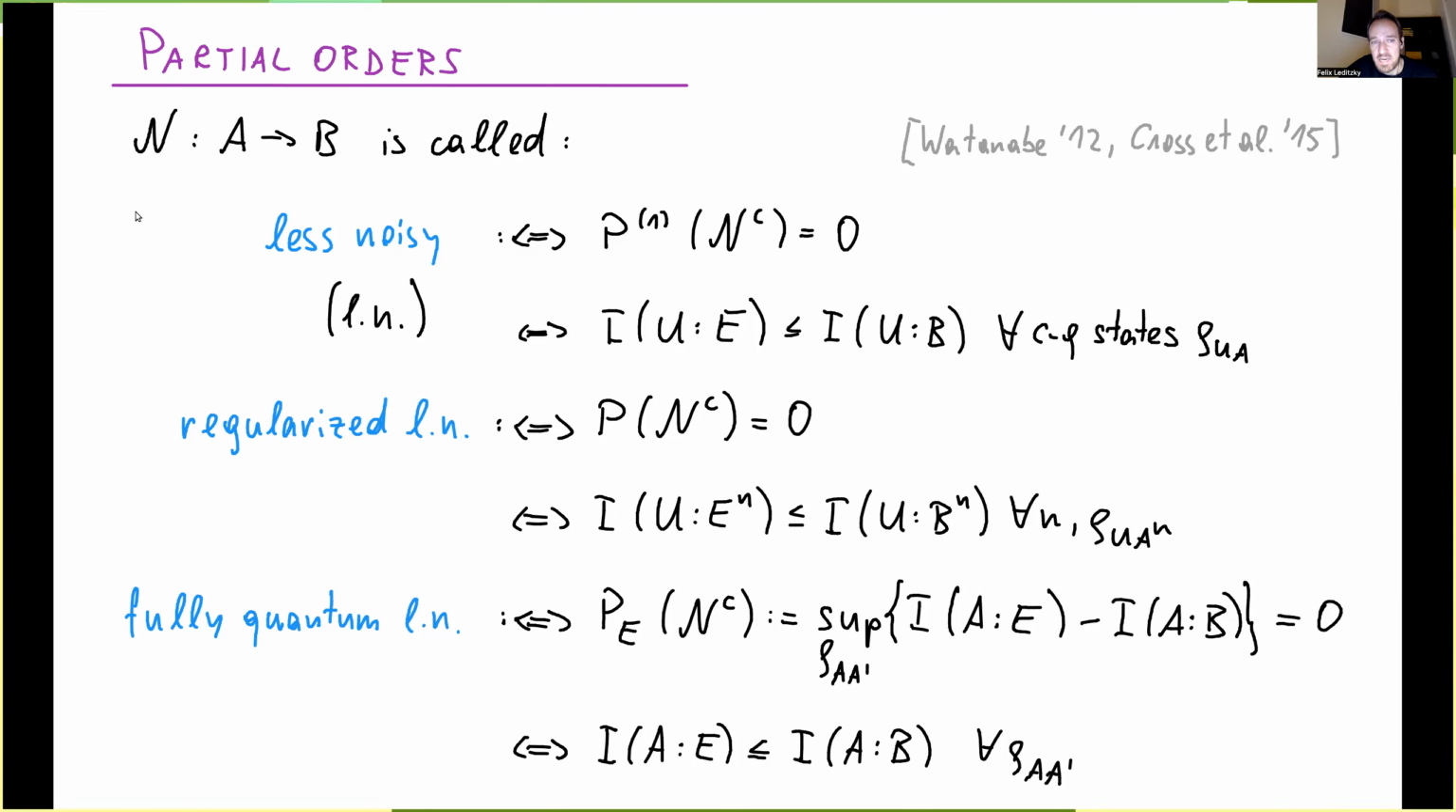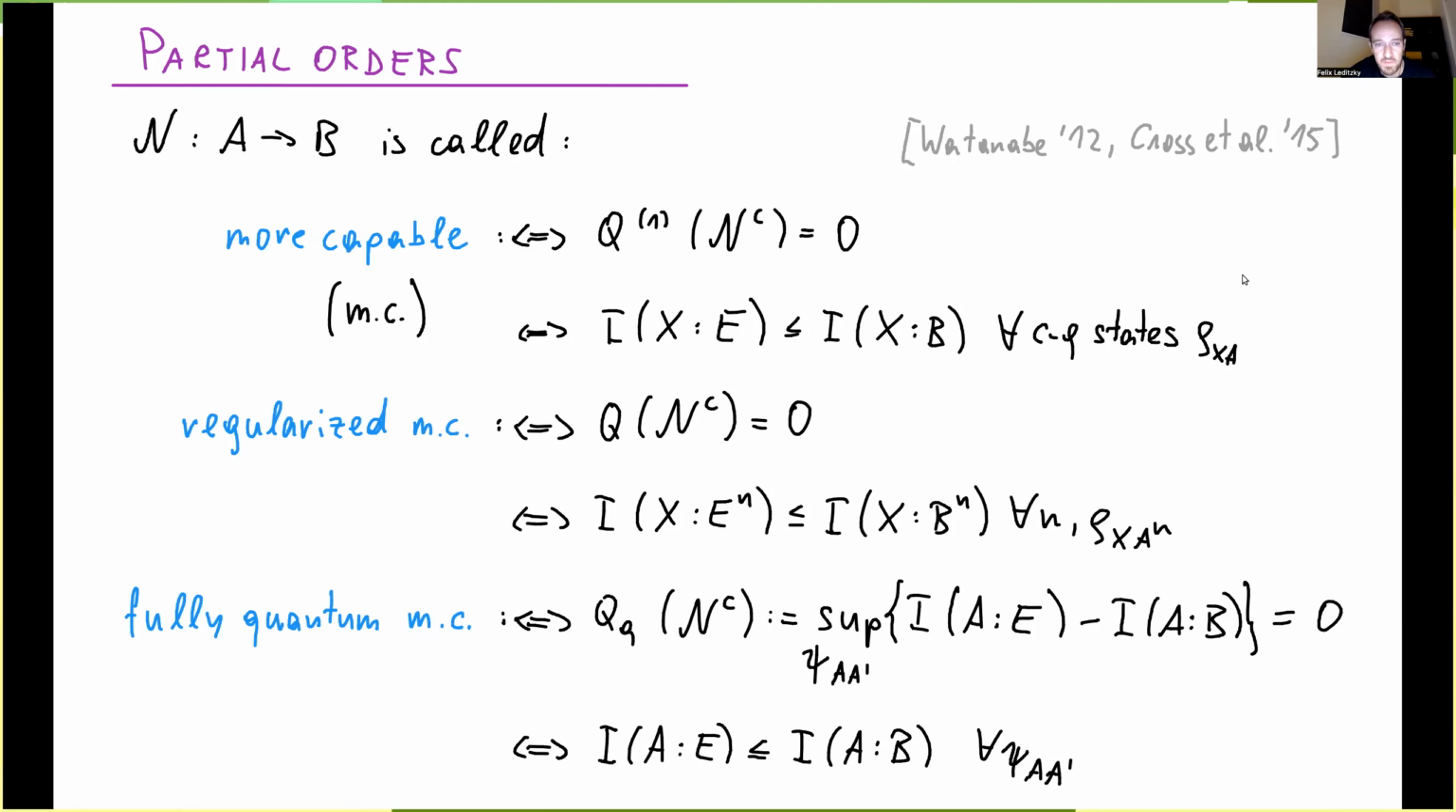Okay, so this is a couple of orders or definitions for channels in terms of the private information and capacity quantities. And now we can apply them to the quantum capacity quantities. And it's basically all by making things pure. Okay, so in the same way as before with coherent information, we now call the channel more capable if the complementary channel has zero coherent information. And again, this means that now this mutual information inequality needs to be satisfied for all CQ states, rho XA. Remember now the convention, X means that these are CQ states where the individual quantum states are pure.